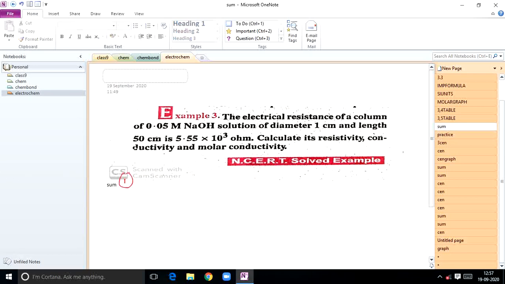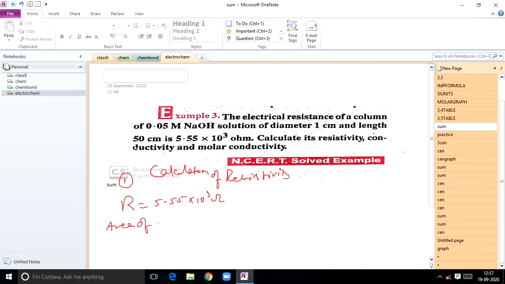First one, calculation of resistivity. So here how will you calculate? Resistance is given as 5.55 into 10 cube ohm. Area of cross section you calculate, students.